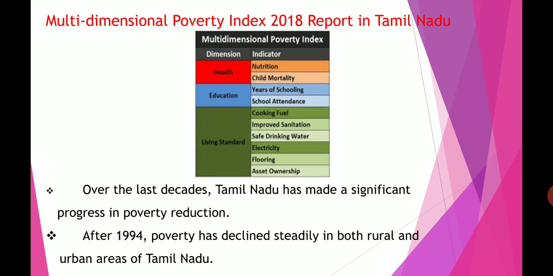Education comes under years of schooling and school attendance. Next one is living standard: cooking fuel, sanitation, water, electricity, floor, assets. This is the main reason people become poor. So it is the Multi-dimensional Poverty Index.